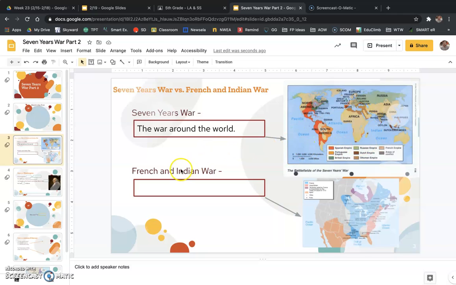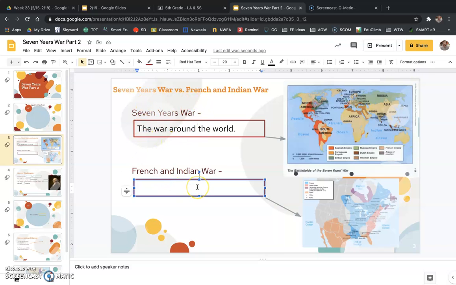Now, the French and Indian War was the part of the 7 Years' War that happened in North America. Here it is up here. This part is the French and Indian War. So they're both the same thing. We just label it a little bit differently.